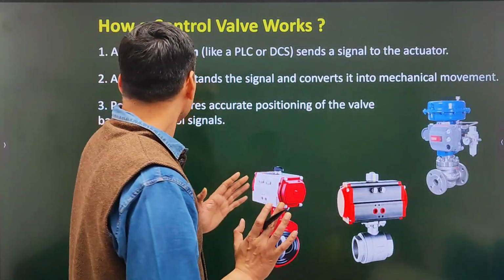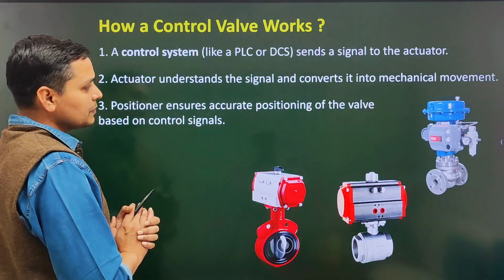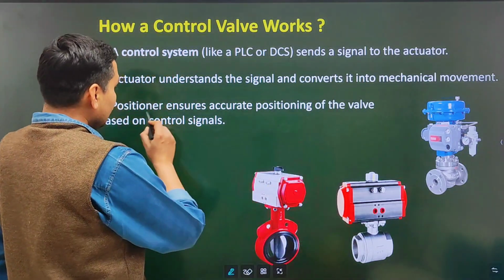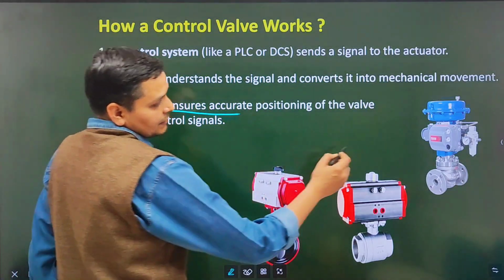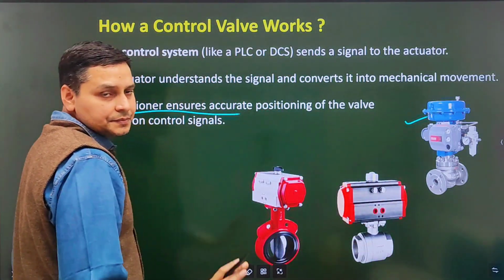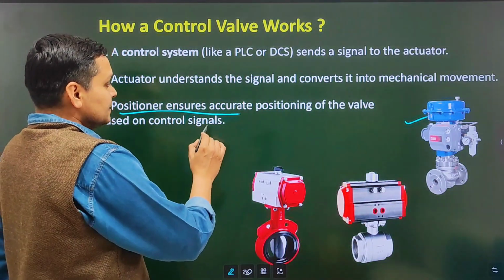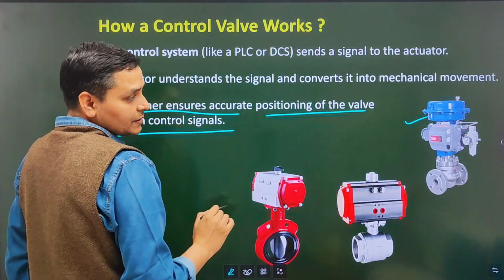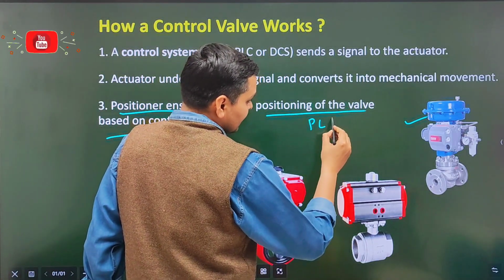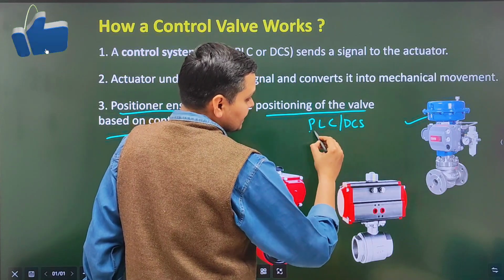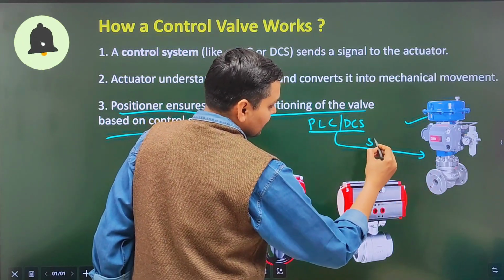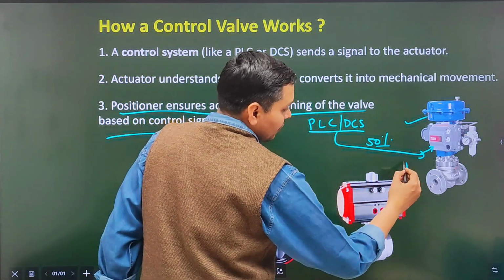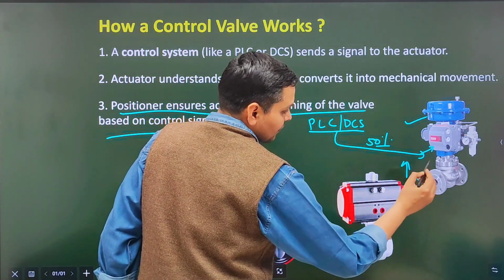Next important point: the positioner ensures accurate positioning of the valve based on the control signal. If we are using the positioner, such as in this case, then the positioner will position the valve according to the control signal. If we are sending the command from the PLC or DCS for 50% opening of the valve, then the positioner will open the valve up to 50%.